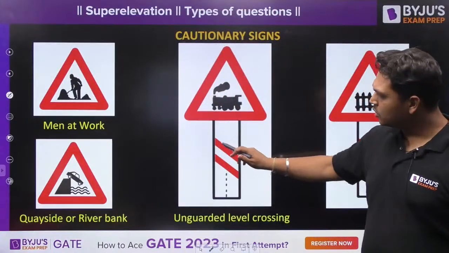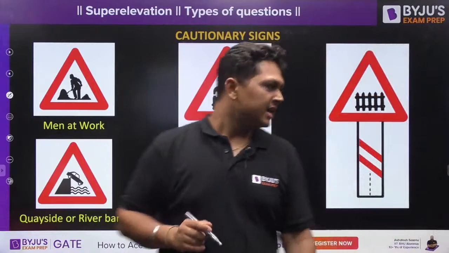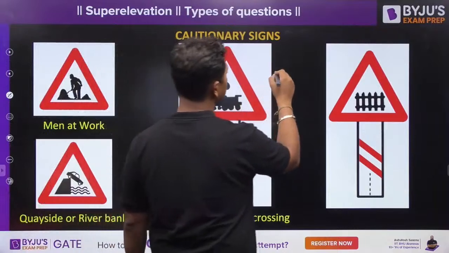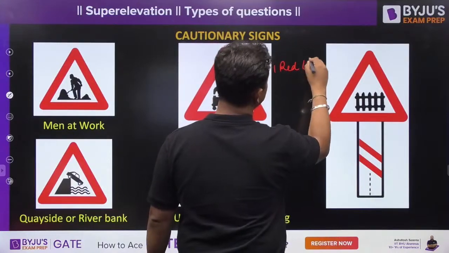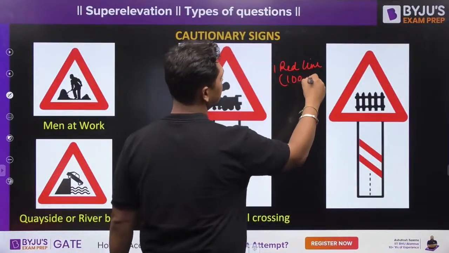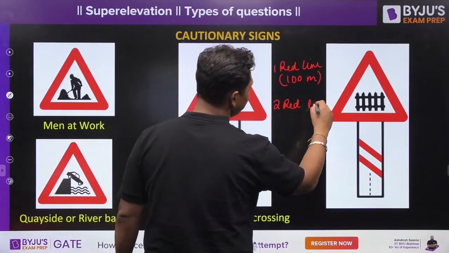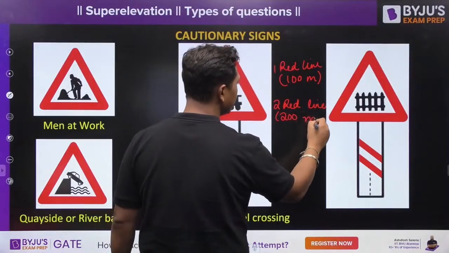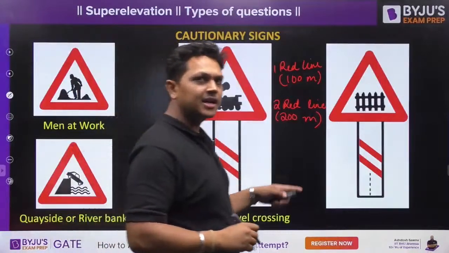Now over here there are two red lines. At that post you will find either one red line or two red lines. If there is one red line, this means that the train crossing is going to be at a distance of 100 meters. And if there are two red lines, that means the train crossing will be at a distance of 200 meters. Is it clear to all? Do you understand what you mean by one red line and two red lines?